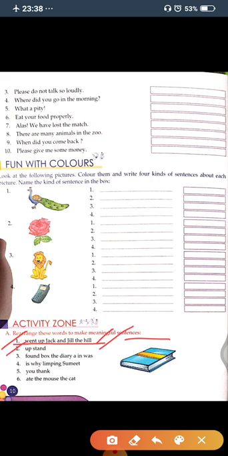Now the second one. Your second one is "up stand". So what will you write here? You will write here "stand up". Stand up is a meaningful word. Now the meaningful sentence.